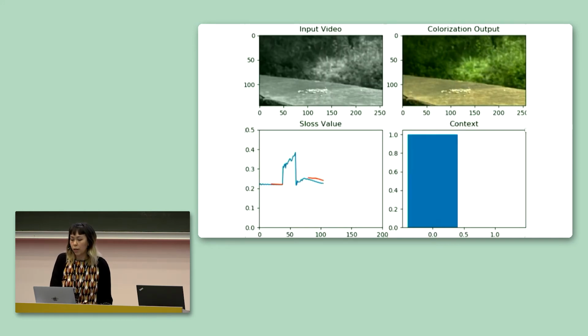So I'm about to show you a video of our method applied to a realistic data stream, which happens to be a birdwatching video that is part of a YouTube phenomenon called Cat TV. In the upper left, we plot the input video, and on the upper right is the colorized output from our model. On the lower left, I'm plotting the familiarity loss, which is the measure of how familiar our network is with a given frame. And in red is a threshold that if the loss exceeds, the model will switch context. The context that the model is using is shown on the right, and in this case, we only have 2 contexts.